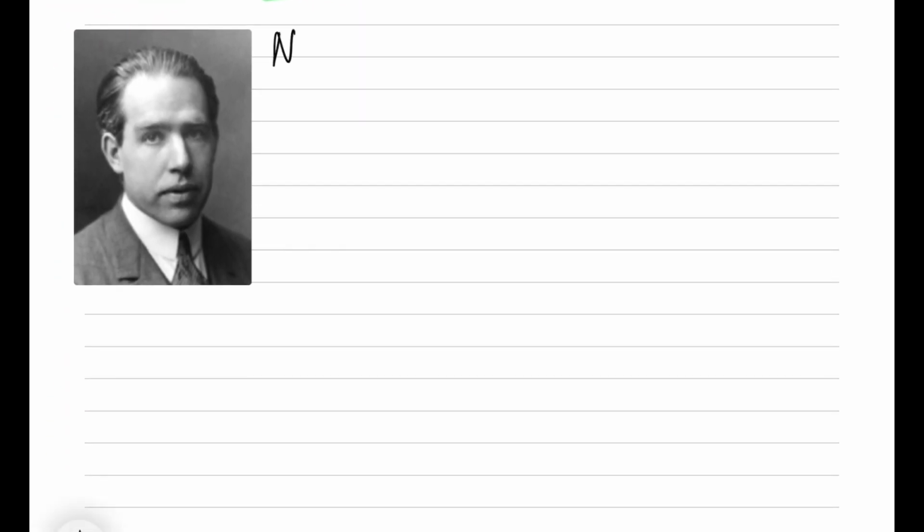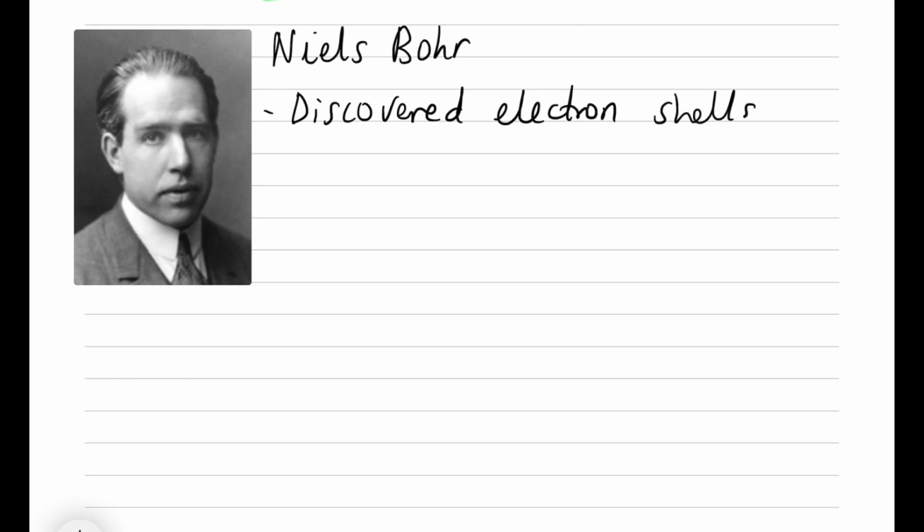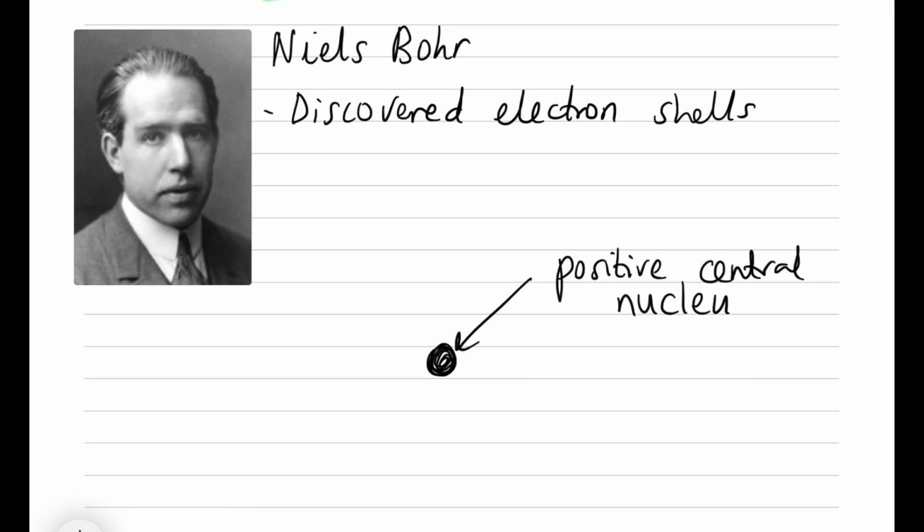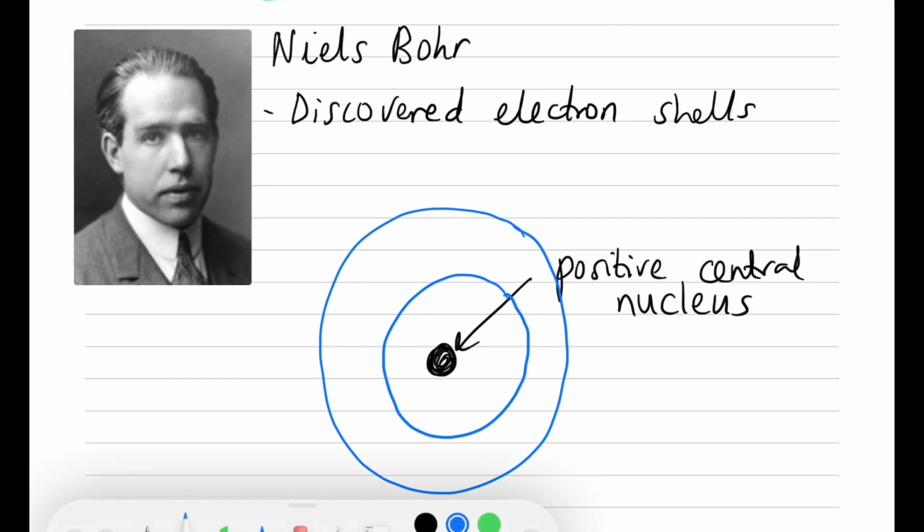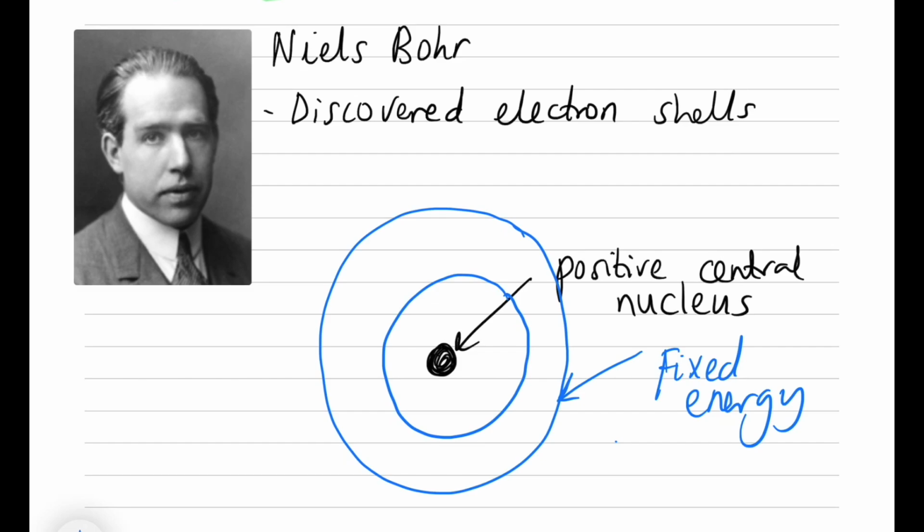Niels Bohr, another scientist involved in the discovery of the atom, discovered electron shells. So he found that this positive central nucleus is surrounded by these fixed energy levels for electrons, and that only a specific number of electrons can fit within these shells. So this was another really important discovery, because prior to that, scientists thought that electrons were just scattered throughout the atom randomly, but they were actually not.